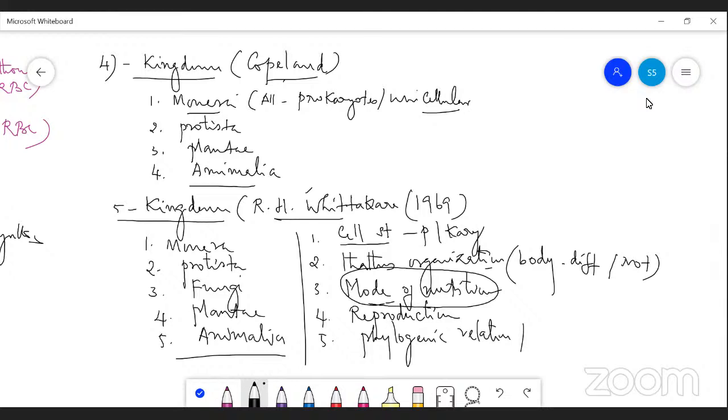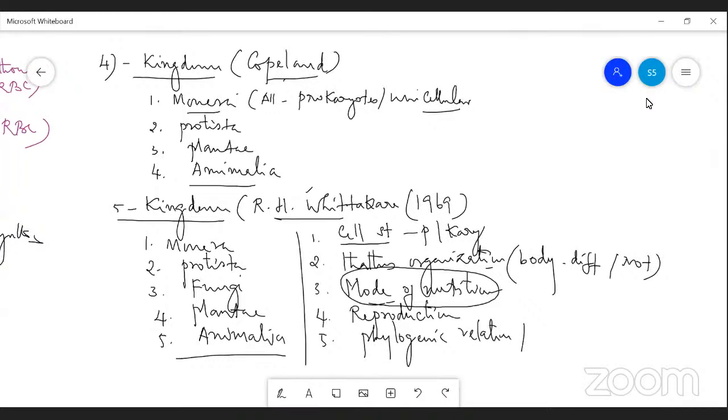Next, what are the merits and demerits of this five kingdom system of classification? Fungi has been given a separate position by R.H. Whittaker. It is the merit of this system of classification. But the demerit is that viruses are not clearly placed. No one placed viruses in any kingdom. That is why the six kingdom system of classification also evolved.